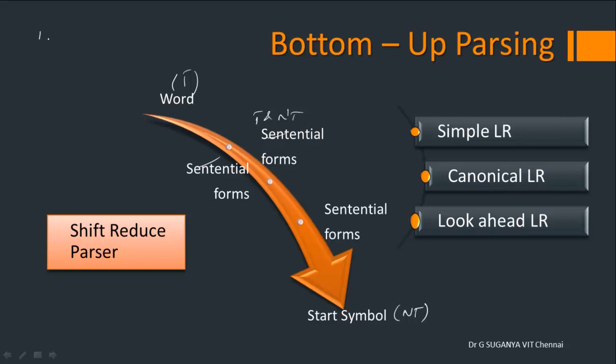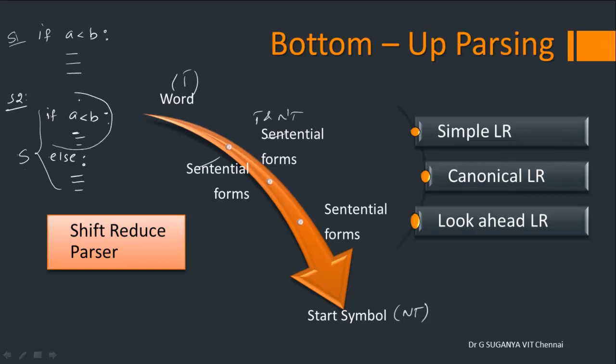I'll give you a simple example. You have "A less than B" as one set of statements. This is statement 1, you assume. Again, if you have statement 2, "if A less than B, something could be written, else something could be written", in which case the if-else followed by the sequence of statements of the if-true statement should together be reduced to an if statement. But if the system tries to see only the first part, it also gets mapped with your simple if statement. If you reduce it to S, automatically the rest of the things cannot be reduced.